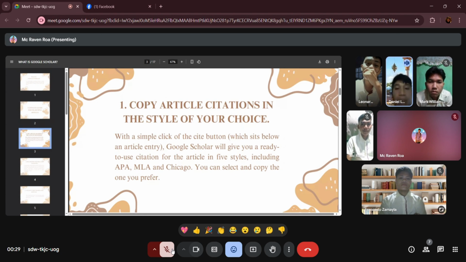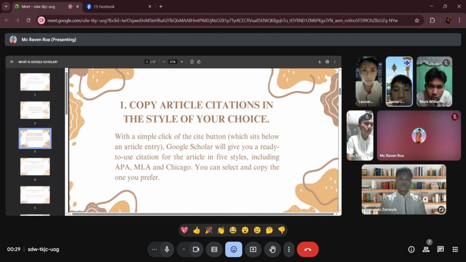Next is one-click copy of article citations in the style of your choice. With a simple click of the cite button below an article entry, Google Scholar will give you a ready-to-use citation for the article in five styles, including APA, MLA, and Chicago.